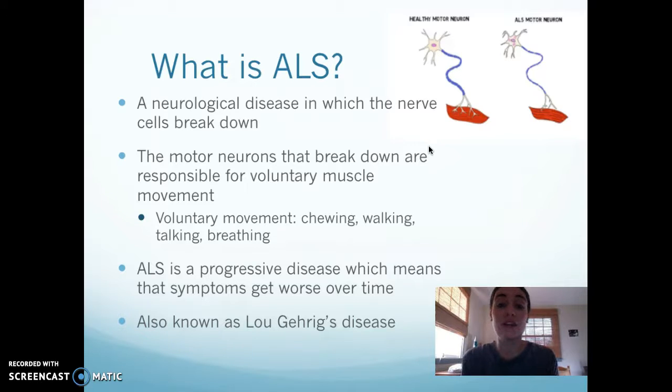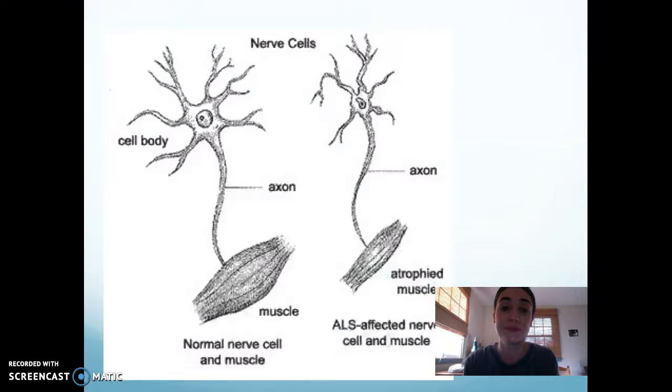And it's also known as Lou Gehrig's disease. Lou Gehrig was a famous Yankee baseball player who was forced to retire due to ALS in 1939. He gave a famous farewell speech to baseball when he could no longer play anymore, and he helped to spread a lot of ALS awareness and continues to have an effect on ALS today.